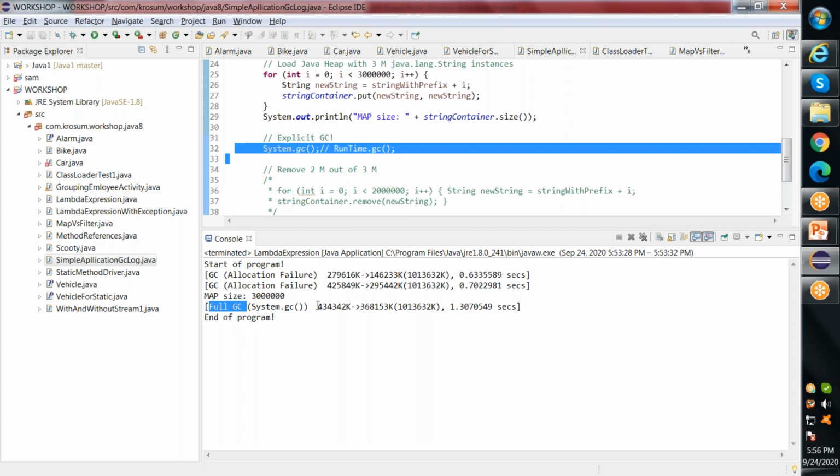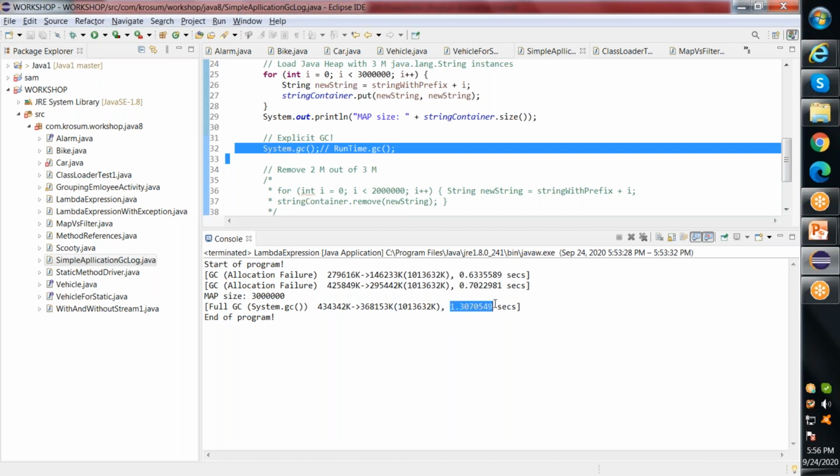Similarly, this is the total heap size before the GC was triggered, this is the total available heap size after the GC, and this is the maximum capacity of my heap.